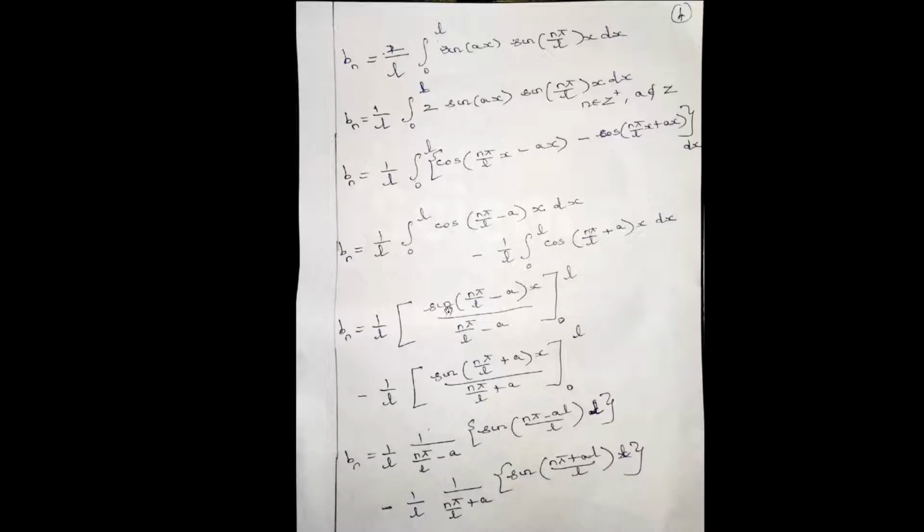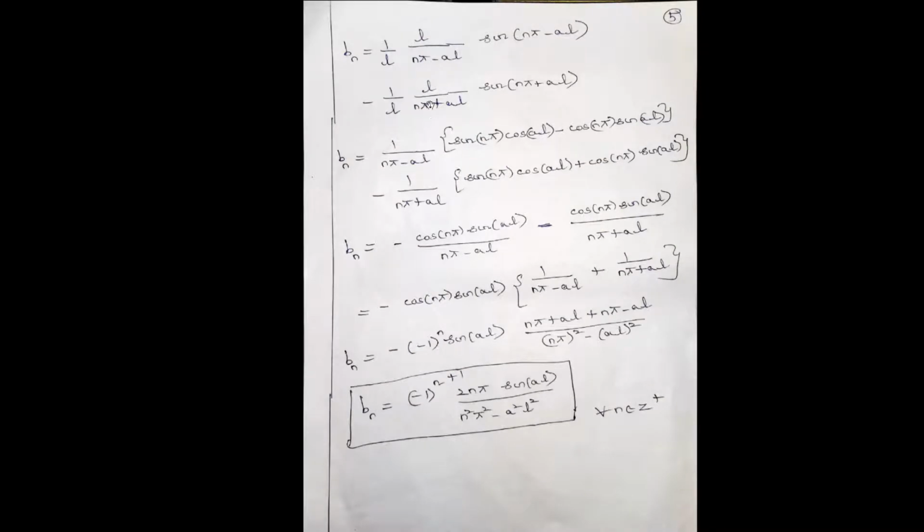In the angle, sine of (nπ minus aL)/L into L. And here 1 by L, 1 by (nπ/L plus a) into sine of (nπ plus aL)/L into L.